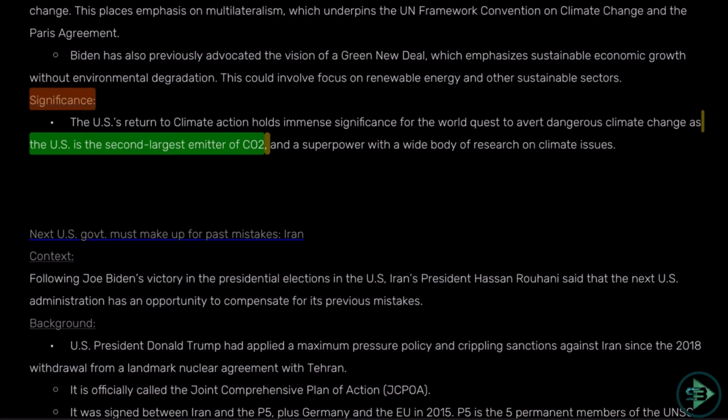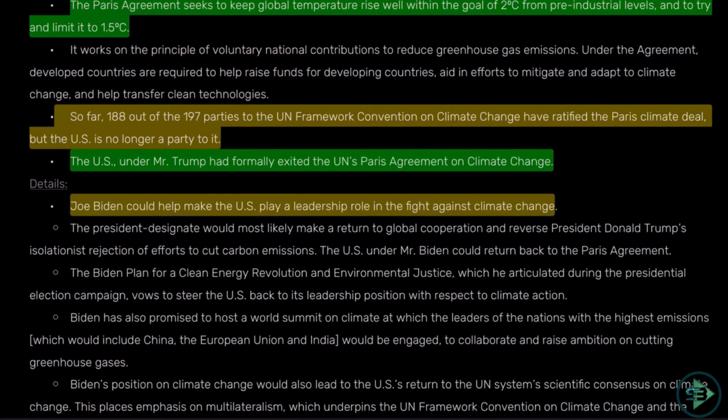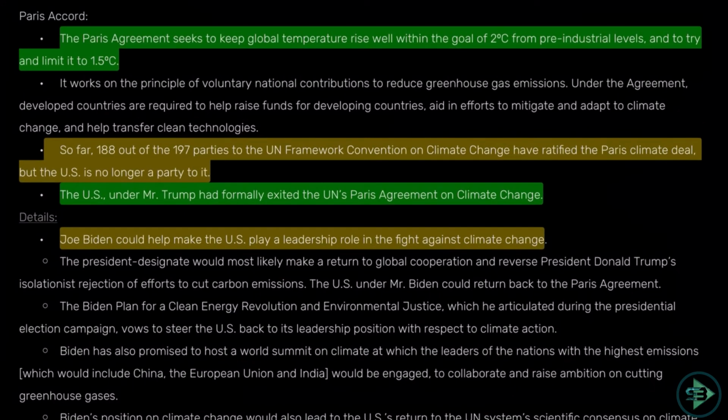And if you can't curb US, if you keep US out of this Paris Agreement, what's the use of the agreement then? How will you make sure that the world temperature does not rise above 2 degrees Celsius? How do you make sure that if US is not part of it?